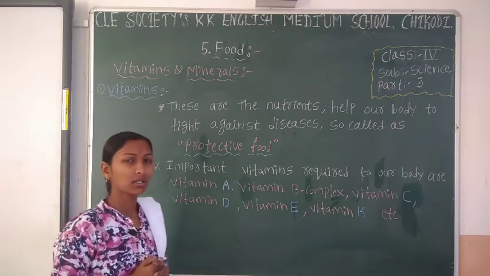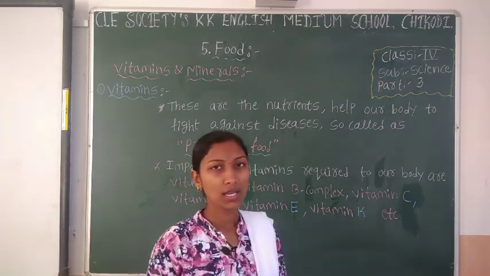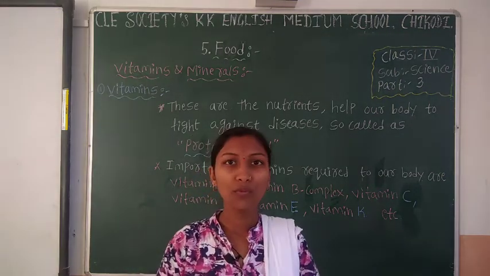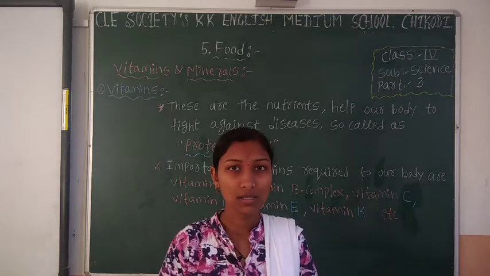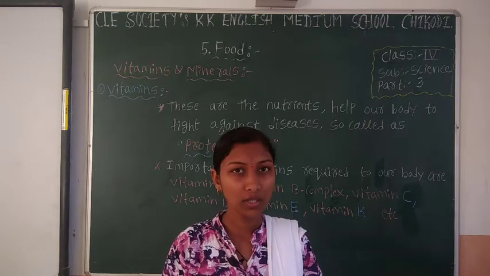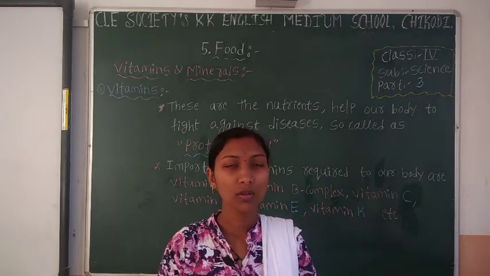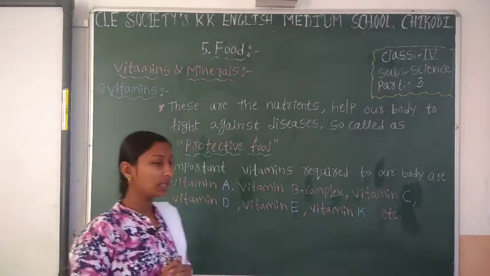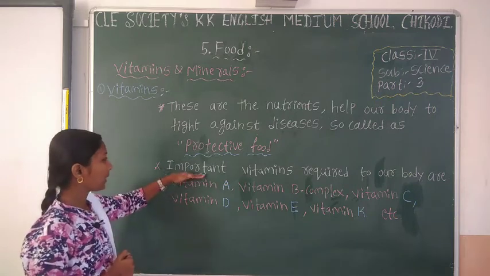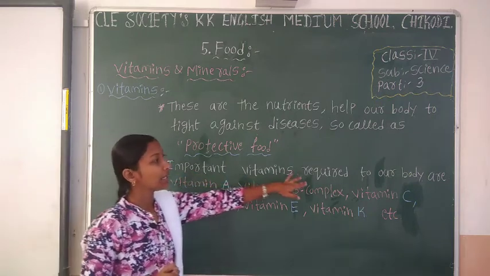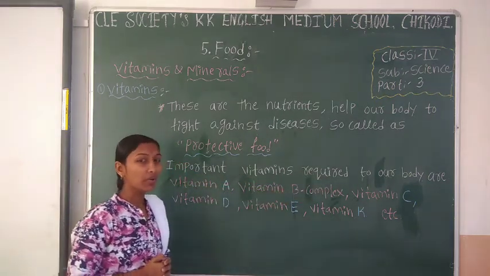Then one question arises: what type of food do we have to eat to fight against diseases? Which type of vitamins do we have to eat? We have to eat some important vitamins required for our body.